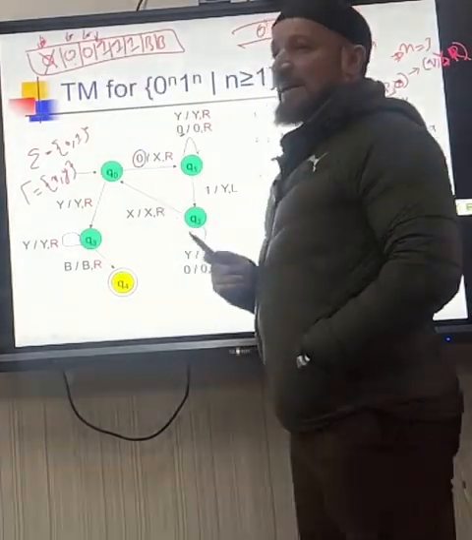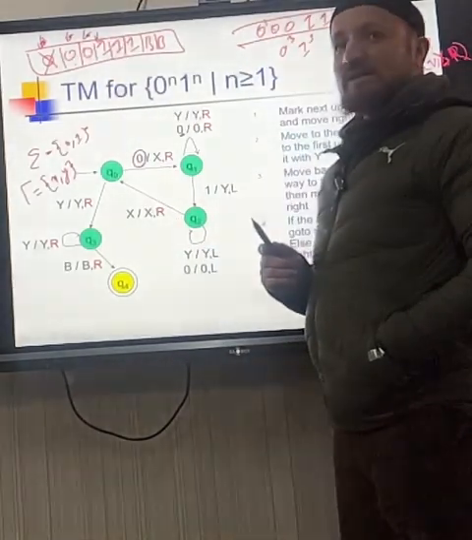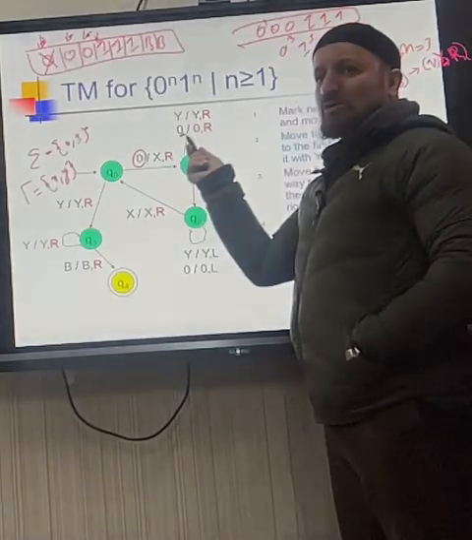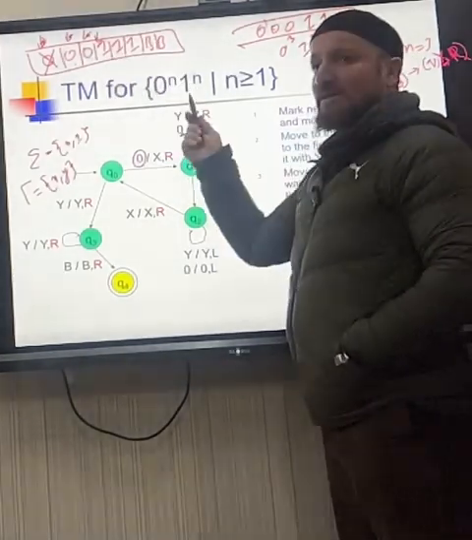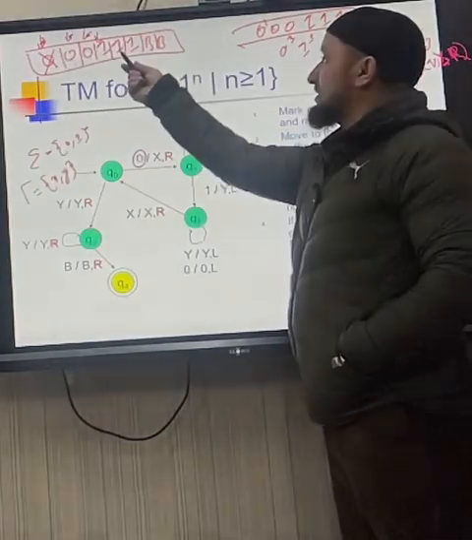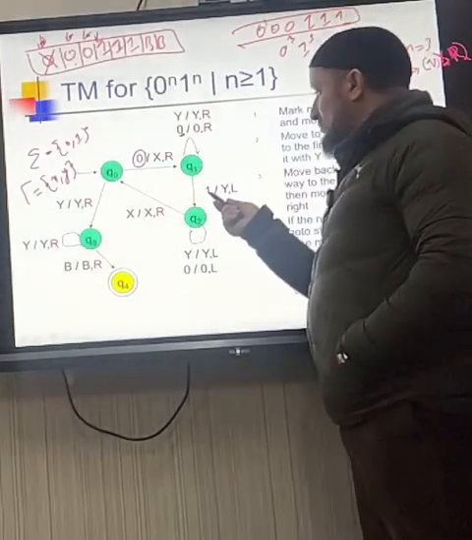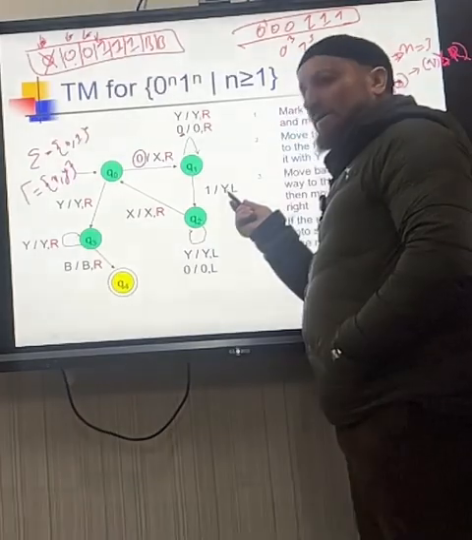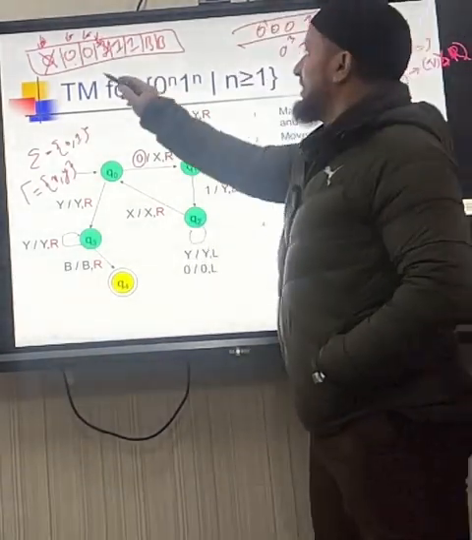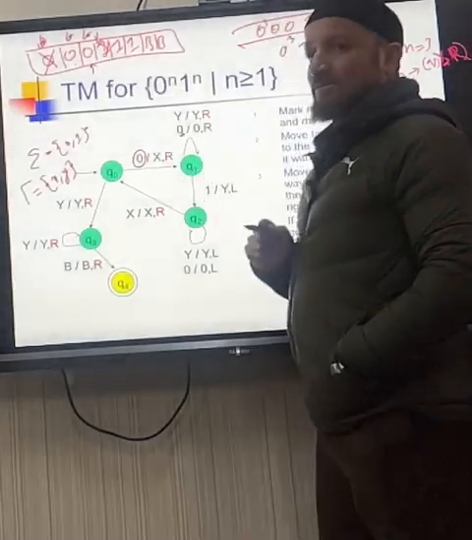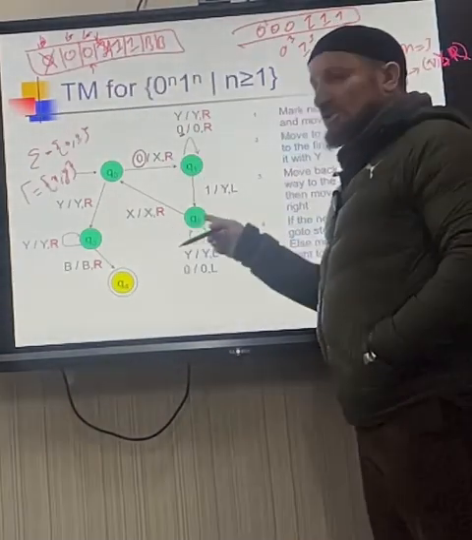I am here now. My tape head is under the 1. Can I read a 0 now? No, there is no 0. Is there any Y? No, there was no Y anywhere. So on Q1 I got a 1. I will replace it with Y and move left. Now I am on this state.